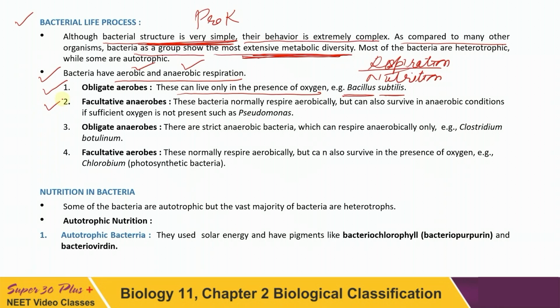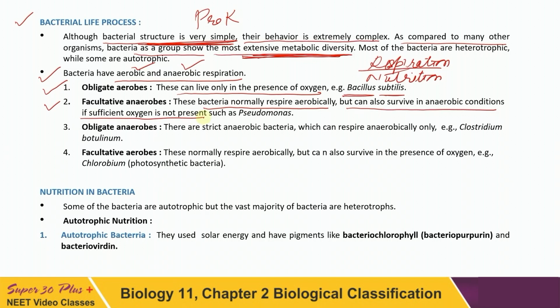Then the second one is facultative anaerobes. What do we mean by that? These bacteria are usually aerobic. But if oxygen is absent, they are adapted to respire even in absence of oxygen. They can survive in anaerobic condition also if sufficient oxygen is not present.